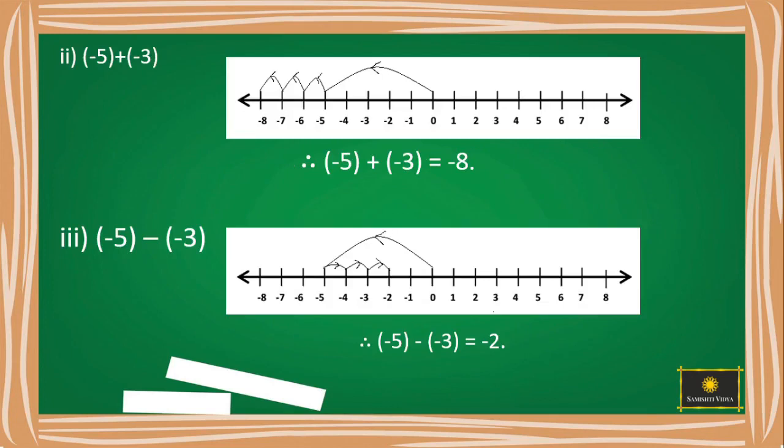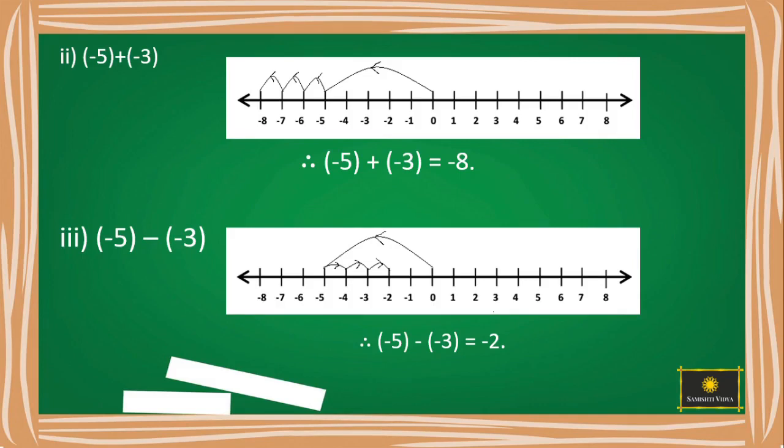Now let's see one more example, children. -5 plus of -3. Draw a number line, mark the points, start from 0. Yes, we start from 0 and move to -5 and move 3 steps further to the left on the number line.